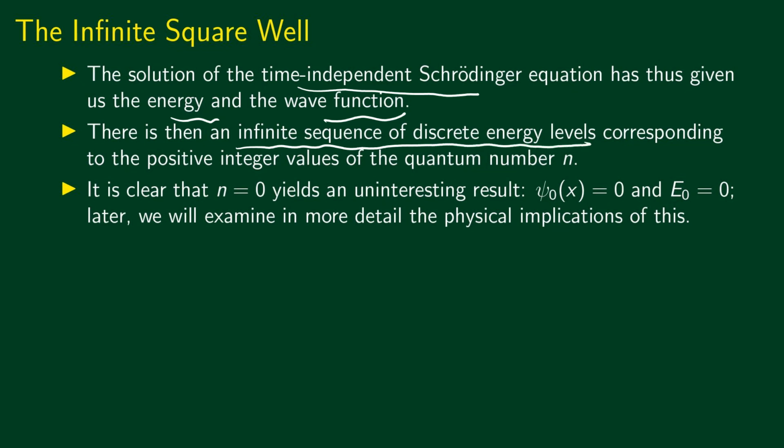Even though the energy values are discrete, there is an infinite sequence of energy levels corresponding to positive integer values of the quantum number, and there's no other restriction on these energy eigenvalues other than that they are discrete. So you will have an energy value corresponding to any integer value for n. Now, as we said, n equal to 0 gives us an uninteresting result where the wave function is 0 everywhere. So that's why we don't talk about that part.